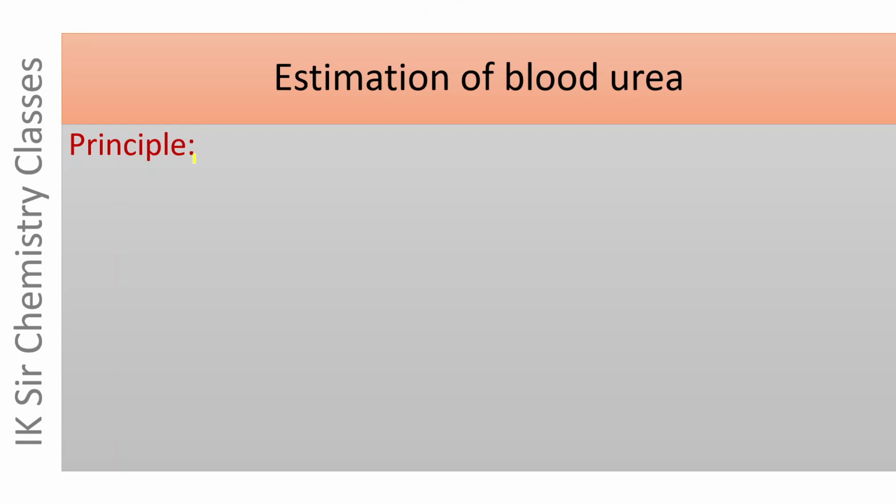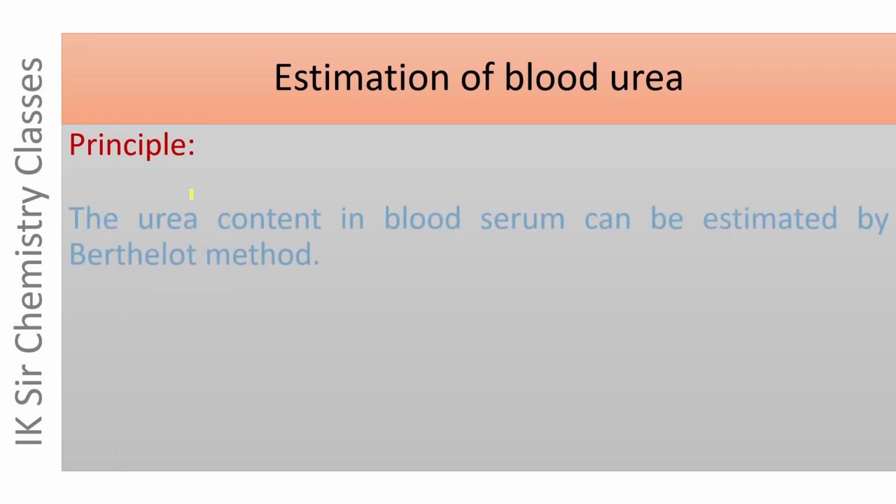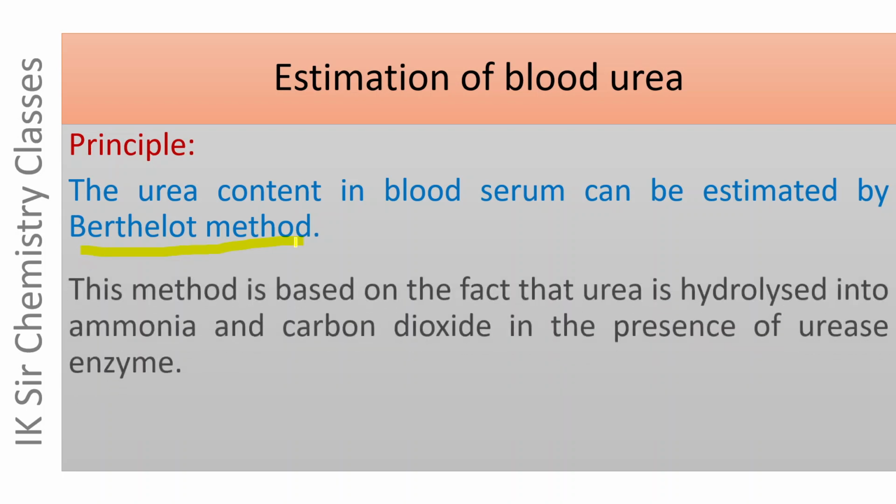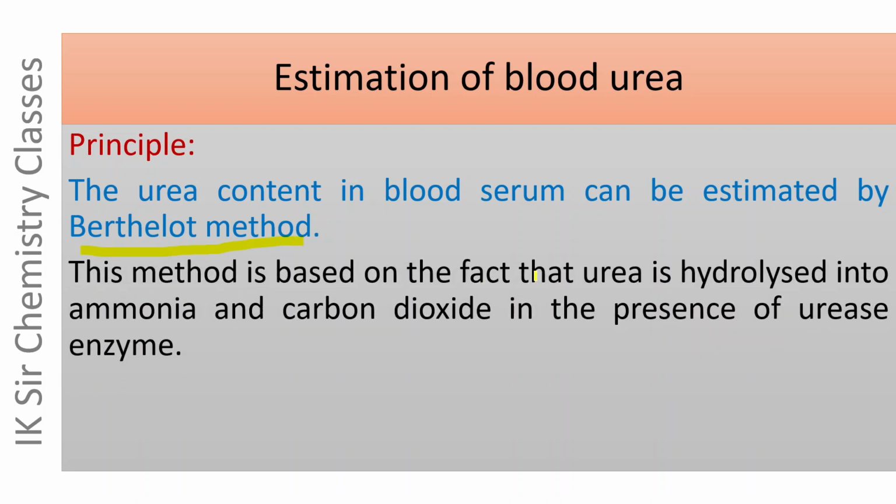Estimation of blood urea. The urea content in blood serum can be estimated by Berthelot method. This method is based on the fact that urea is hydrolyzed into ammonia and carbon dioxide in the presence of urease enzyme.